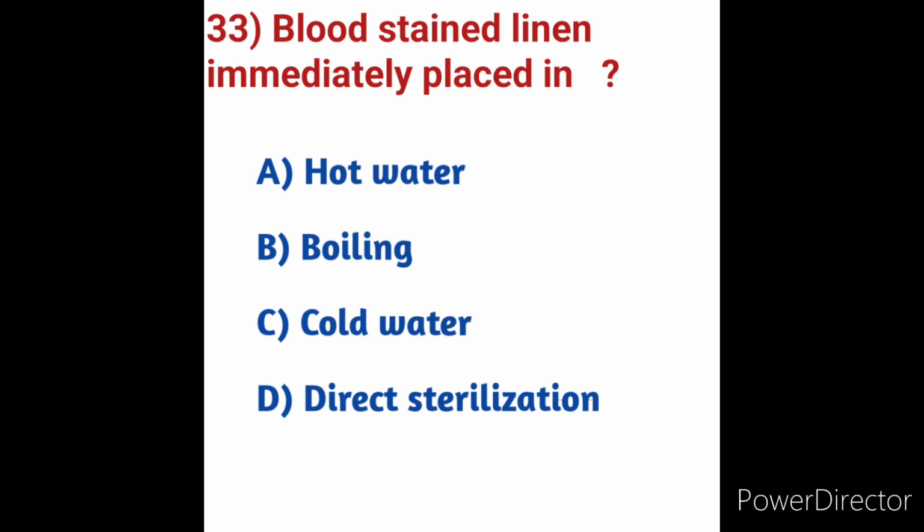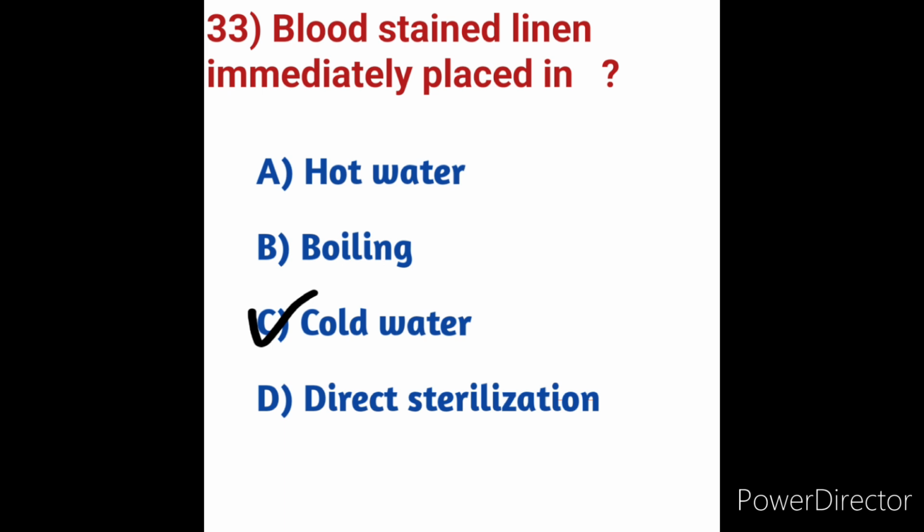For example, most food stains should be soaked in cold water unless it's egg, mustard or tomato based product. When blood gets on clothing or linen, protein strands try to bind to the fabric. Cold water is superior to hot water for blood stain removal. Here in these options, blood stained linen immediately placed in the cold water. So here option C is the correct answer.